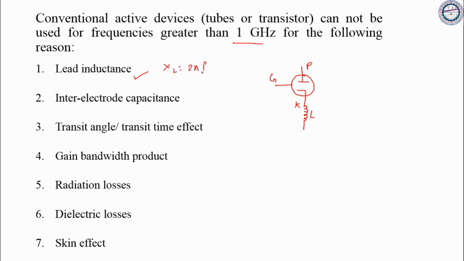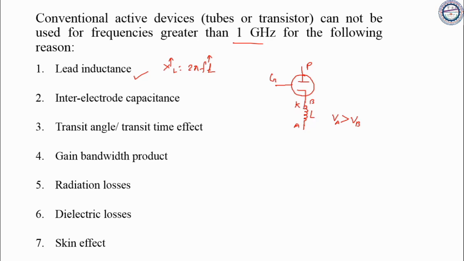So what should be XL? XL should be equal to 2 pi FL. If you increase the frequency, your XL value will increase. Now take a point A and a point B here. What is the voltage across A and across B? The voltage at A, take an example, is 10 volt. There will be a voltage drop across this XL because frequency is high and XL is high. That means VA should be greater than VB. If you apply 10 volt, you will get maybe 5, 6 or 7 volt. There will be less voltage.